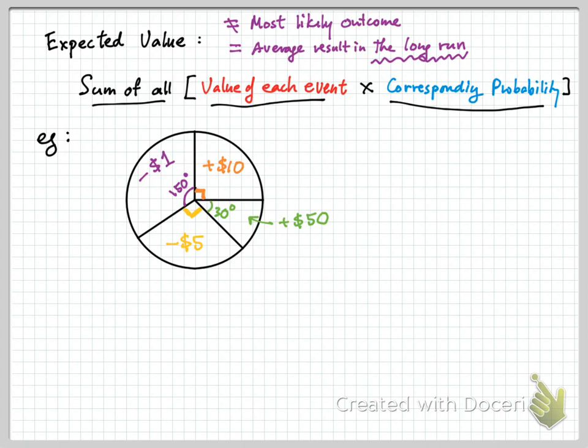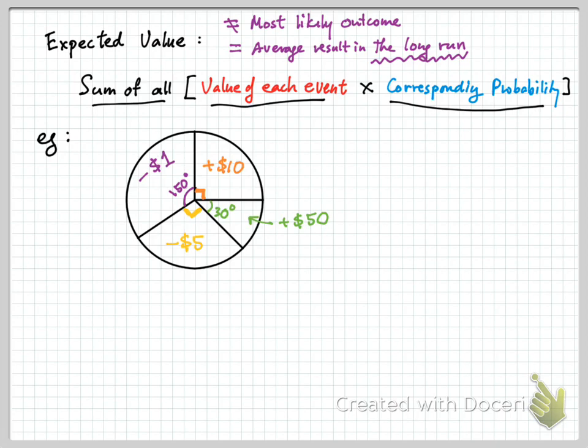All right? So say, for example, now you see there's a wheel of fortune in this example, right? If you play this wheel of fortune, sometimes you win, sometimes you lose, right? But most likely you are going to lose. You will lose $1 or maybe you lose $5, right? It's more likely that you will lose, all right? But however, sometimes you win big. You win 10, you win 50. All right, so we'll see how worthwhile it is to play this wheel of fortune.